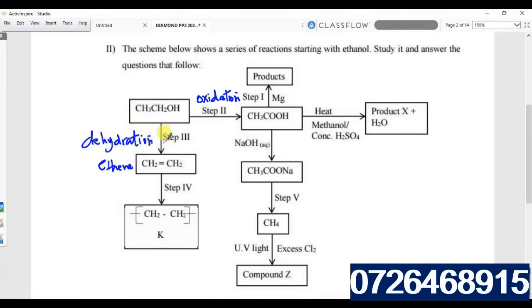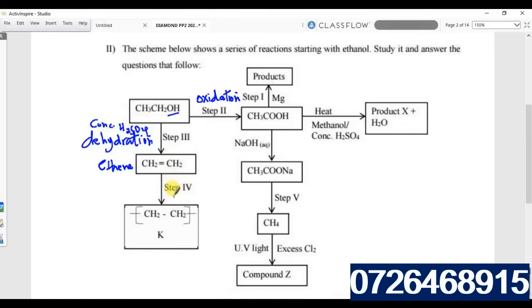Dehydration is the removal of water from a compound. So what has been taken away? This OH has been taken away to remain with the ethene here. So we have ethene, dehydration. The condition necessary for the dehydration to occur is concentrated sulfuric acid.